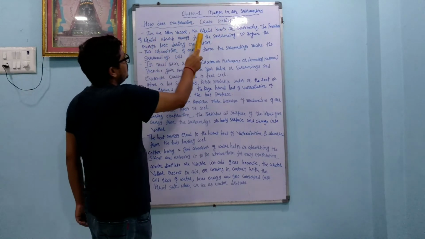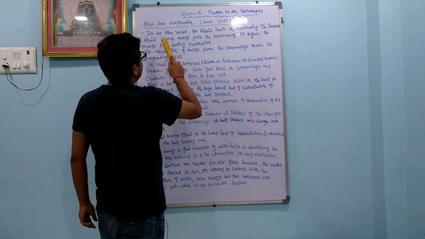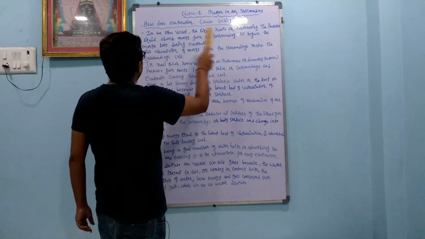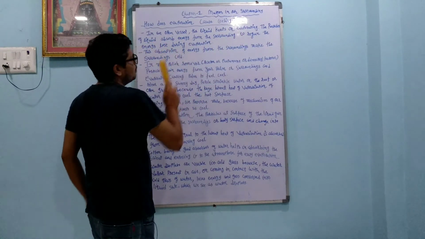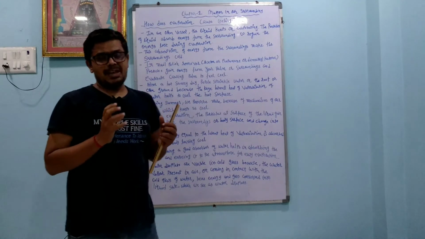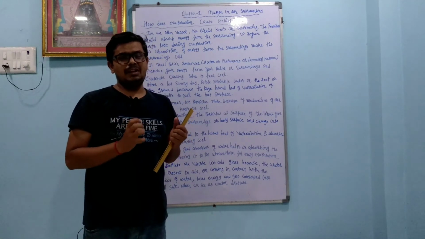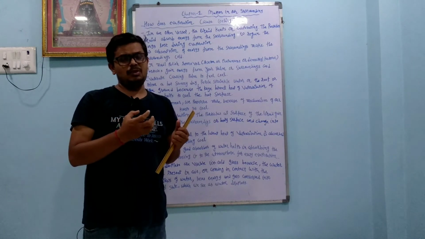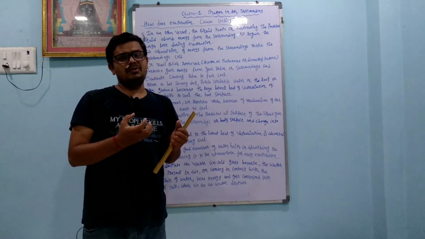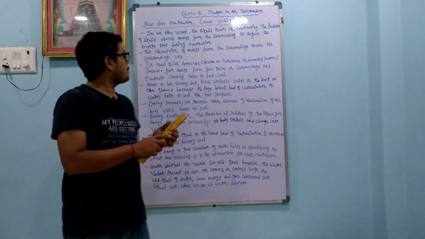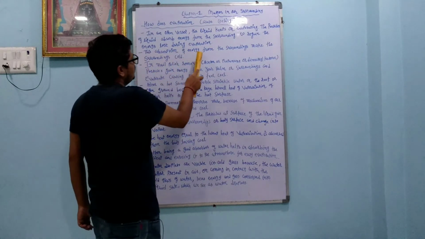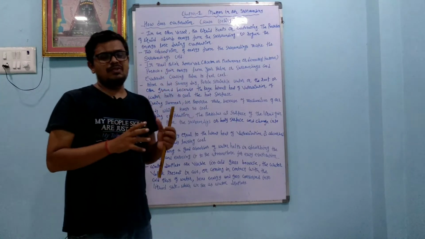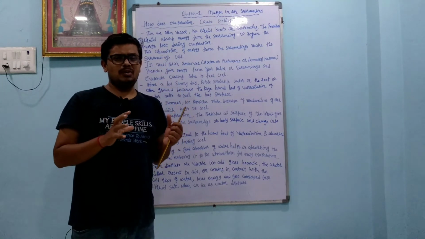In an open vessel, the liquid keeps on evaporating. The particles of the liquid absorb energy from the surroundings to regain the energy lost during evaporation. So most of the heat energy is absorbed by the liquid, and it converts into the gaseous form. Evaporation occurs, so the heat energy of the surroundings decreases. This absorption of energy from the surroundings makes the surroundings cold.